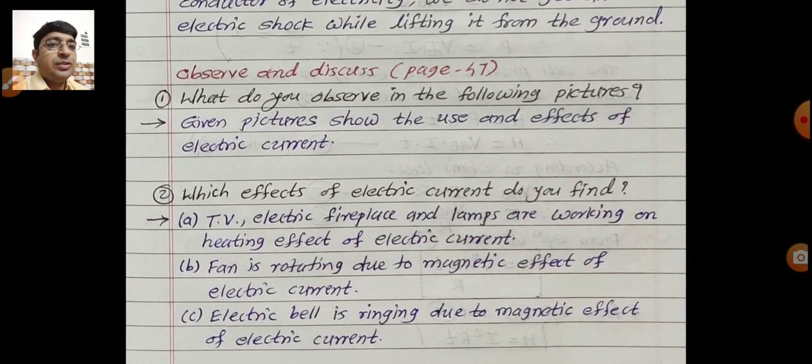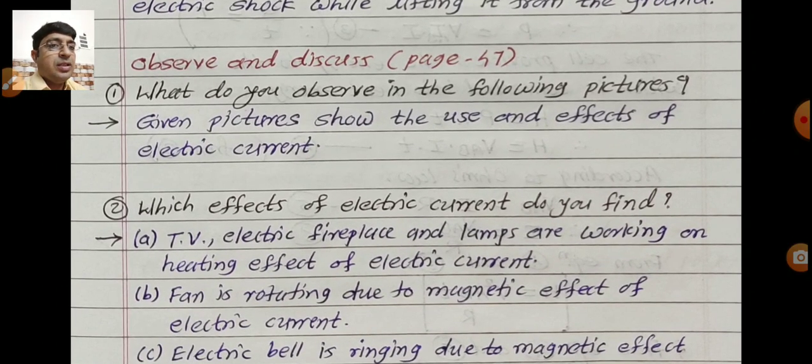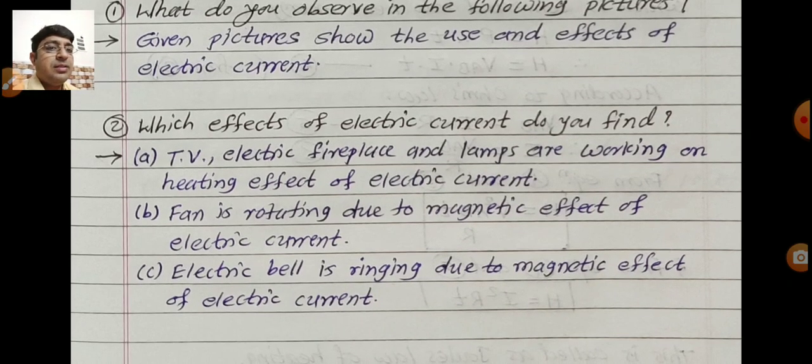So answer of the first question. The given picture shows the use and effects of electric current. And what is the second answer? TV, electric fireplace and lamp are working on heating effect of electric current, means heat is produced due to current.